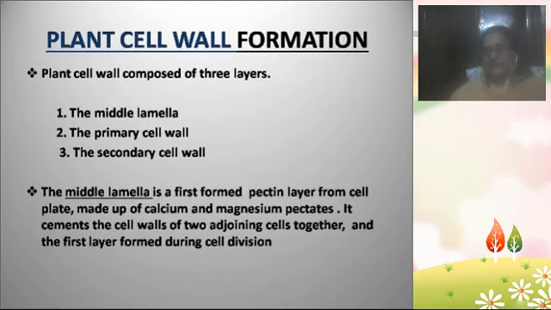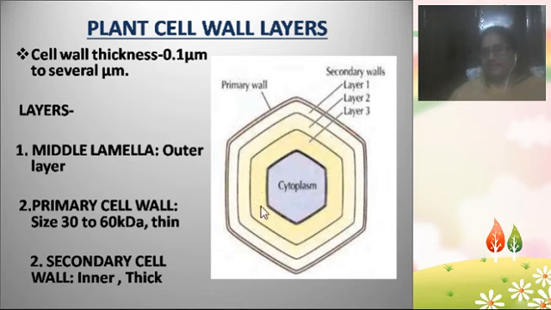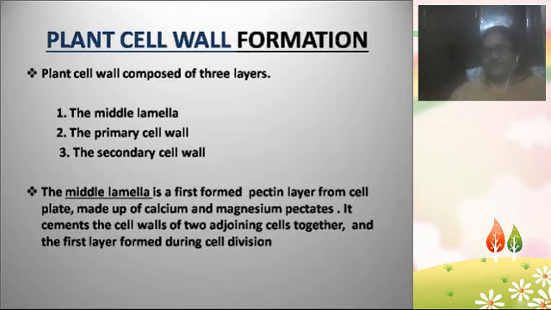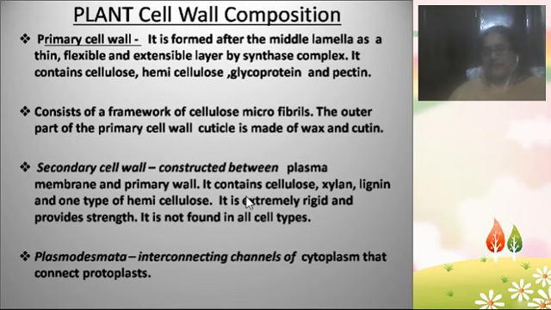So let us see once again what the secondary cell wall is, the inner one. This is the secondary cell wall, which is very, very thick and present below the primary cell wall. The secondary cell wall is situated between the innermost plasma membrane and the primary wall. It is present between the primary wall and the plasma membrane.